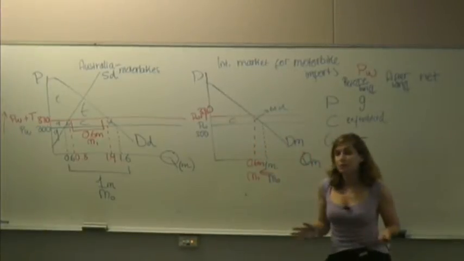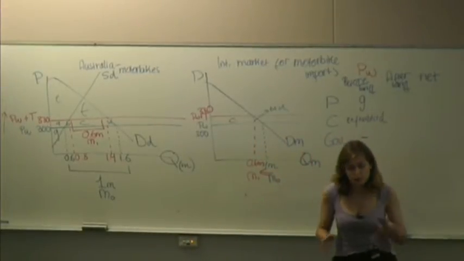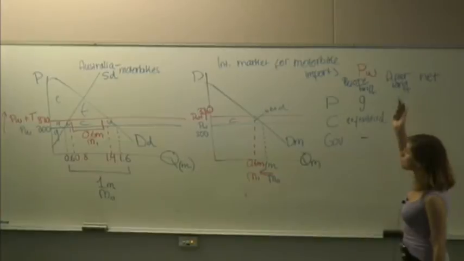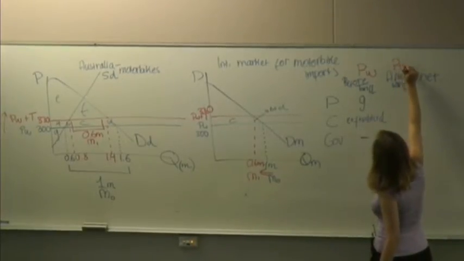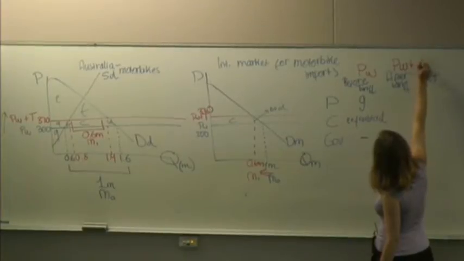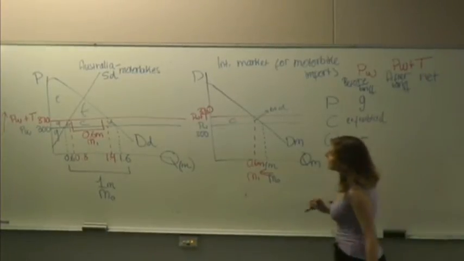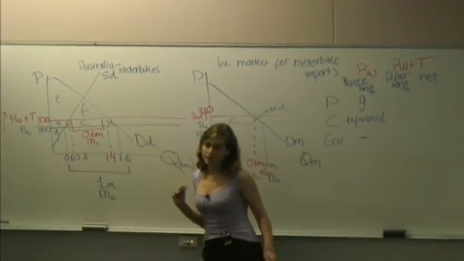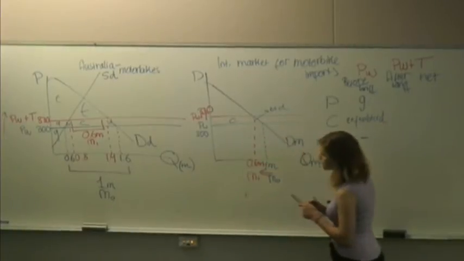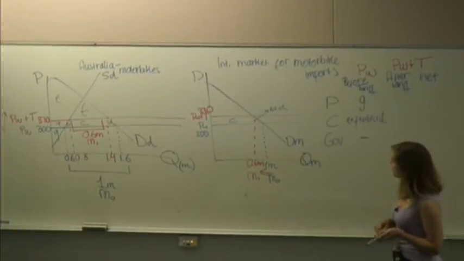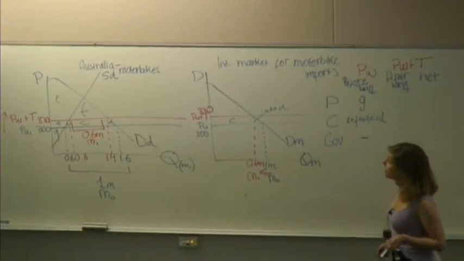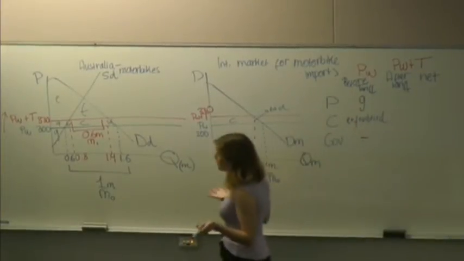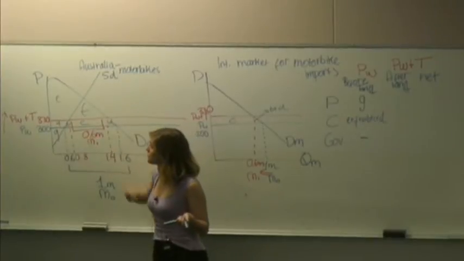Now, what's going to happen after the tariff is enforced? We're essentially going to operate from a price that is higher. So after the tariff, we're going to have the world price plus the tariff. This is the $330 that we were discussing before. So at $330, what is the producer surplus at this price?